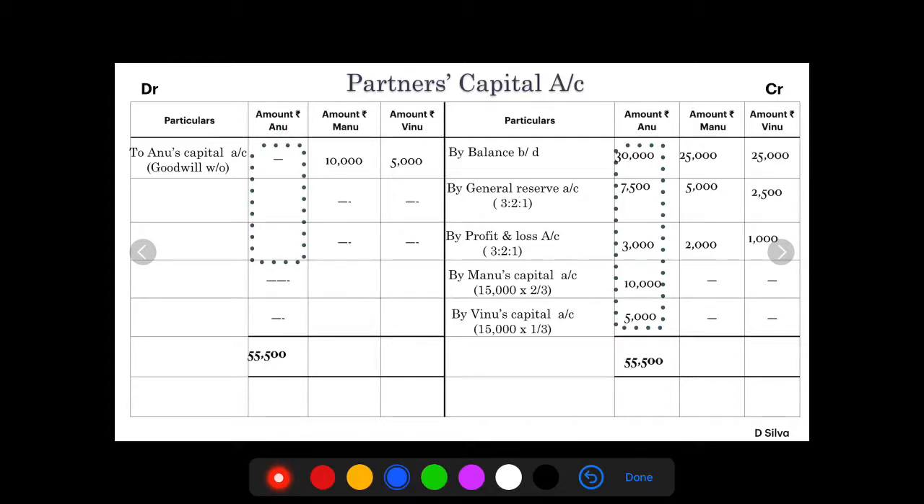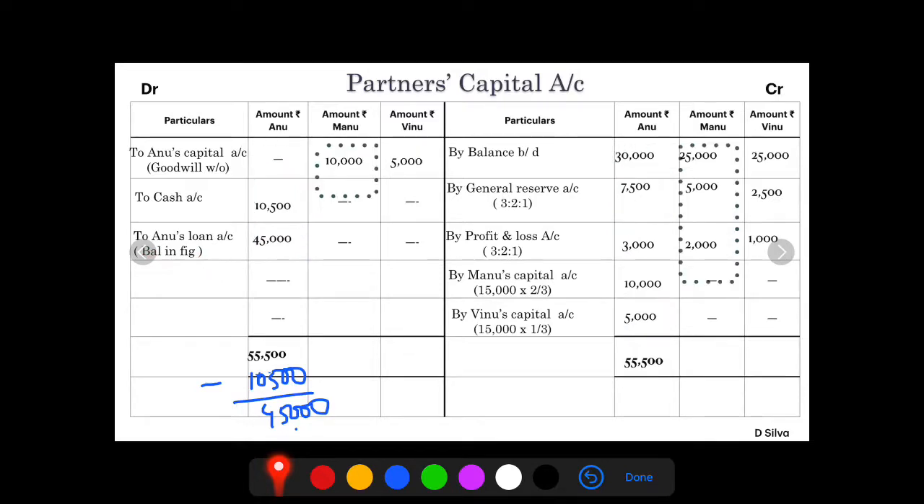Now in this 55,500, we are going to pay immediately 10,500. So what is the balance amount? Which is nothing but rupees 45,000. So let's write it as to cash account rupees 10,500, which is paid immediately, to Anu's loan account rupees 45,000, balance in figure.